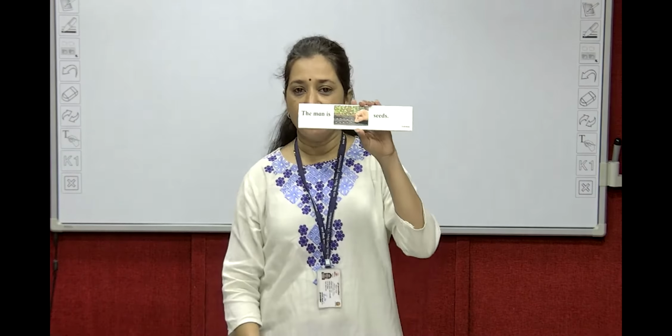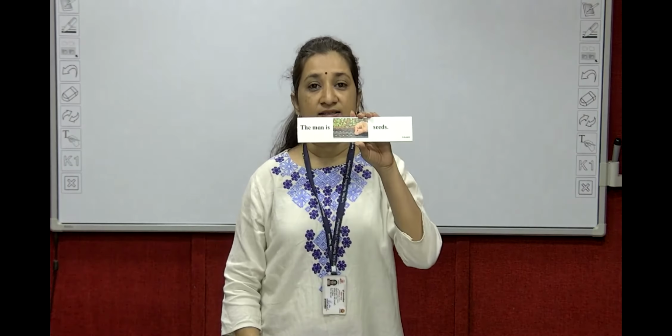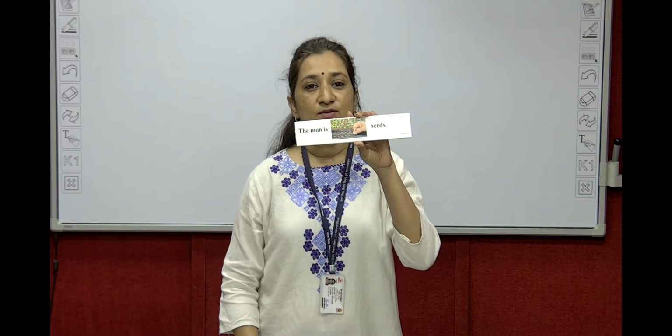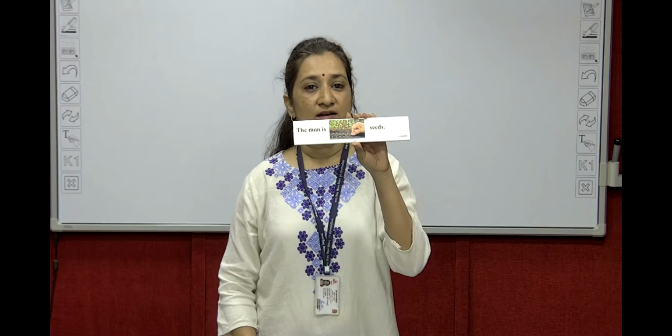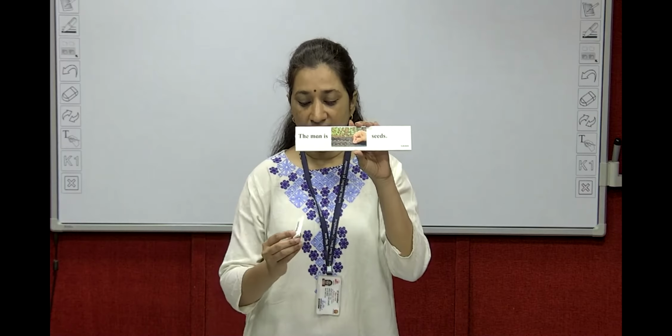Again, the man is dash seeds. So what verb can we put here? The man is sowing a seed. Get it? The man is sowing a seed. Means the action of sowing the seeds is going on. Ing verbs give us the information about what action is going on.